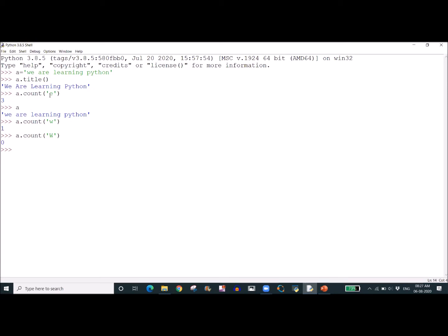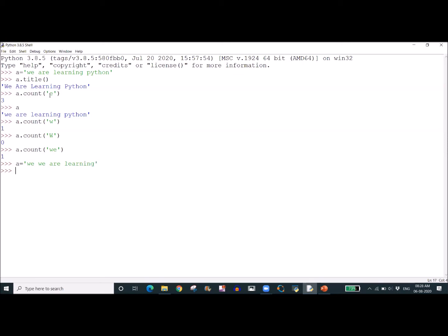Not only a letter, we can check for a whole string also. We will check that. A dot count. We are checking how many times V is repeated. Only 1 time, so 1 is printed. Now we will change the string. So V I am giving 2 times. We are learning. We are learning.